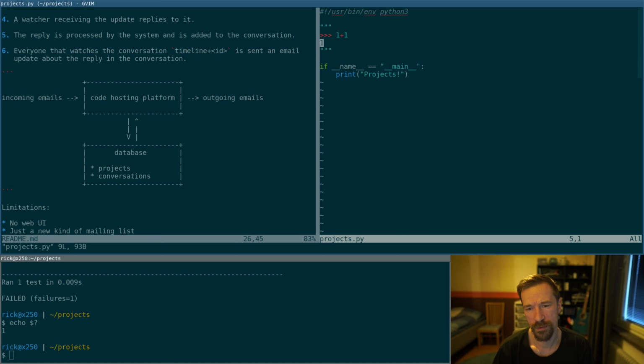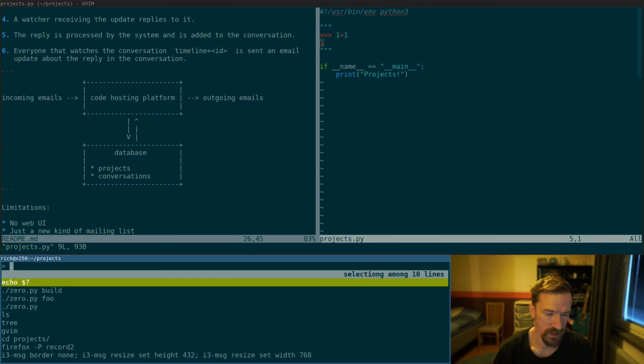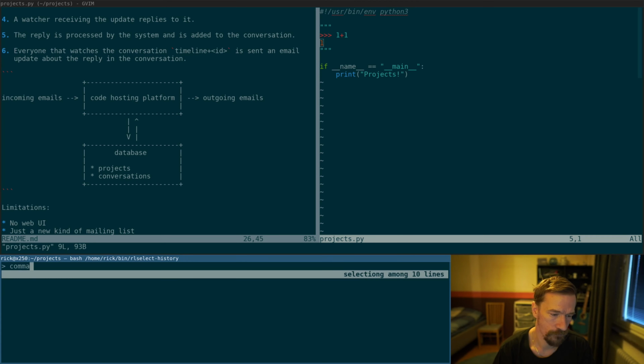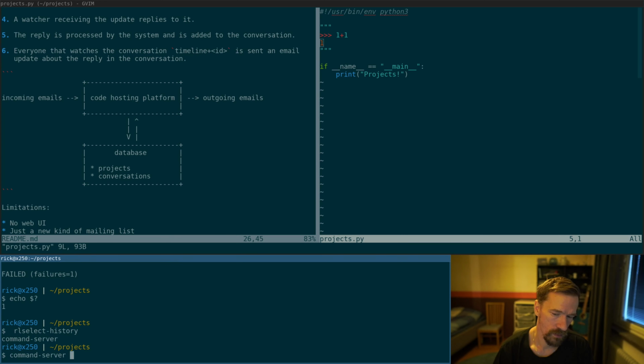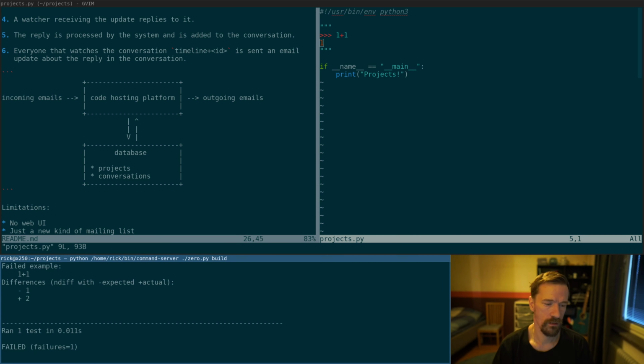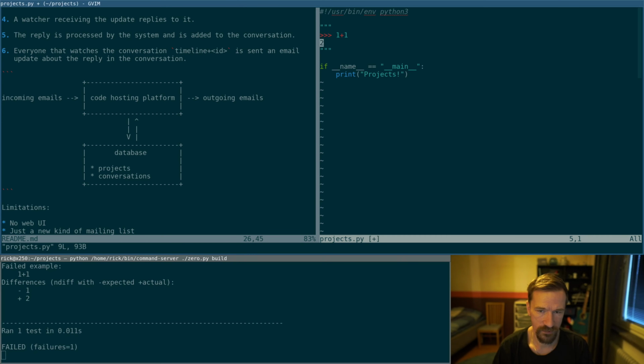So I open up the implementation and let's run tests in a loop as well. There we go, and let's fix this example again.